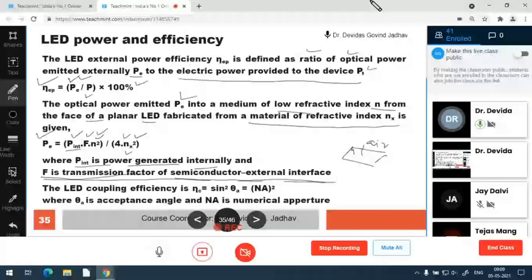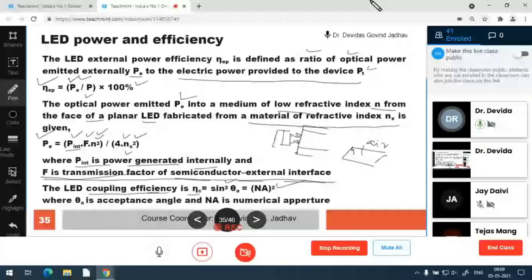So the air refractive index is n and the semiconductor refractive index is n x, the factor between these two media. LED coupling efficiency eta c is also given as sin square theta, or sin theta is nothing but NA, so it is also given as NA square. Coupling efficiency means: this is the LED structure, the LED p-n junction. It is emitting the light, and in front of that there is an optical fiber cable.